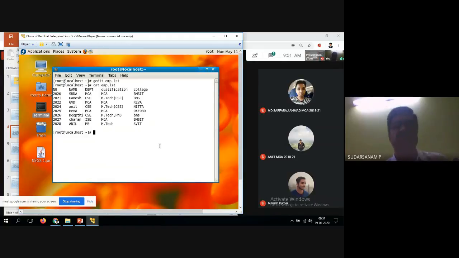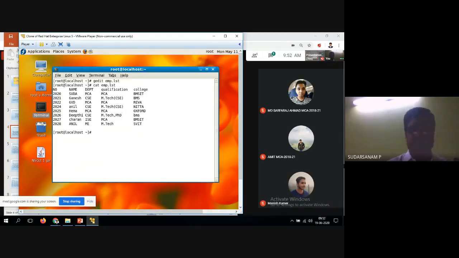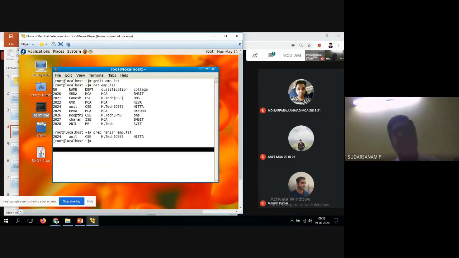Now I want to search Suda or Anil. For Anil, both are available, capital letter and small letter. Let's see it. grep, double quotes, anil. What is the file name? emp.lst. Now it displayed only the small-letter anil.